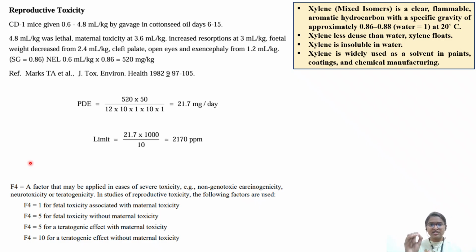The F4 factor is for those types of severe toxicity, mostly which is irreversible type of damage. So you have here non-genotoxic carcinogenicity. In carcinogenicity also you have genotoxic and non-genotoxic chemicals, which are directly attaching to the DNA, or chemicals which are hindering the various processes in the process of formation of cancer. And you have neurotoxicity, CNS toxicity, which is again an irreversible type of toxicity. Convulsions, all this still comes under it, you have to consider F4 10. Teratogenicity without maternal toxicity, that's why you're considering it here as 10. And also cancer, you have to consider tumor, okay, 10.